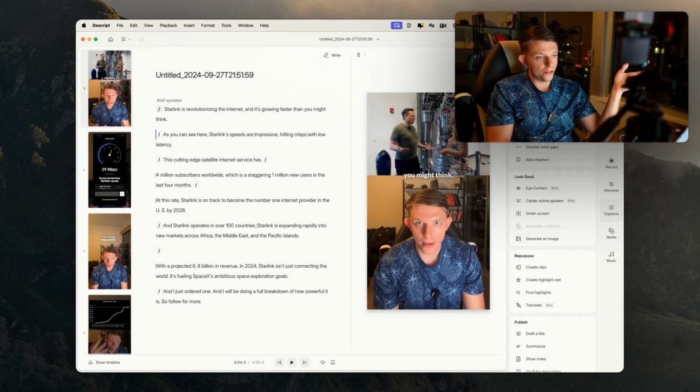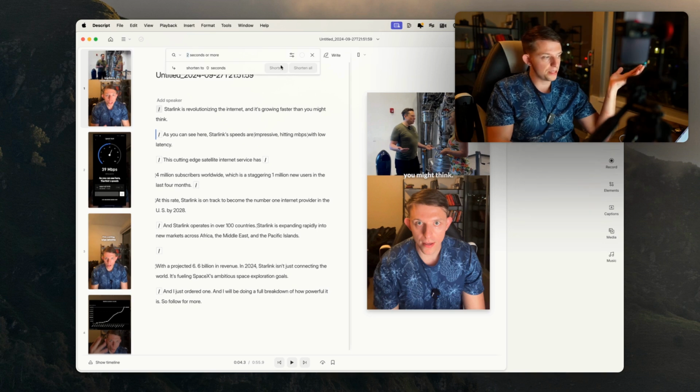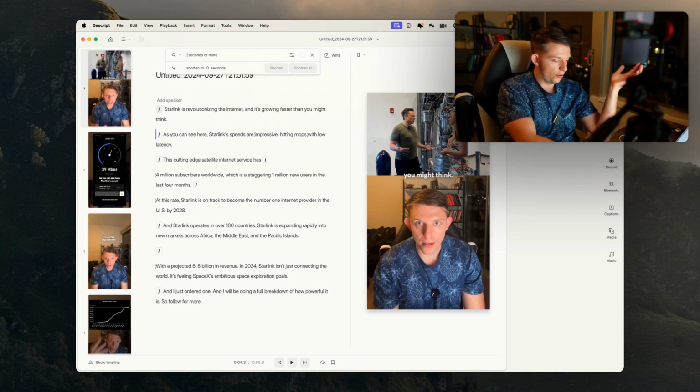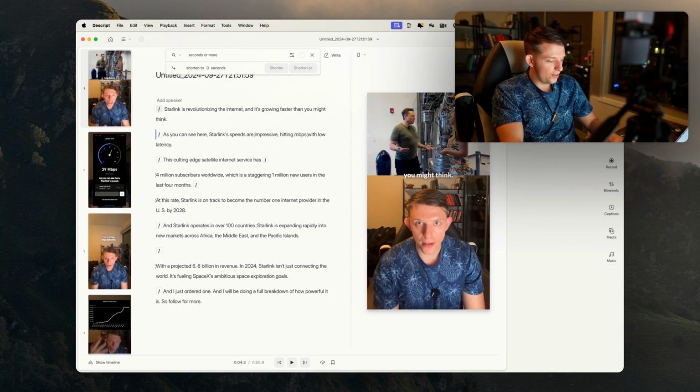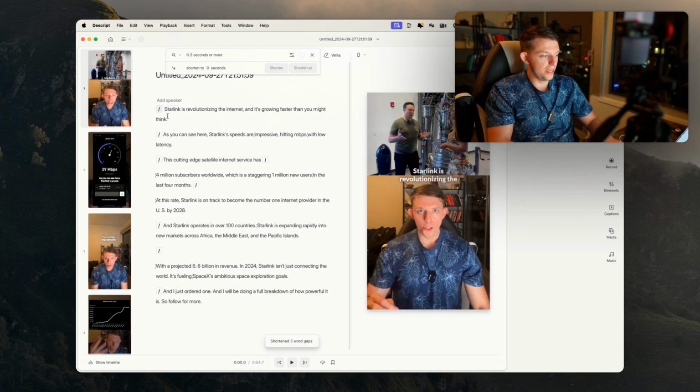And there is this other feature, which is Underlord, where you can shorten word gaps. And so we can take anything with over 0.3 seconds, right? And there's 3, we can shorten all of them. And so now all of the gaps are removed.